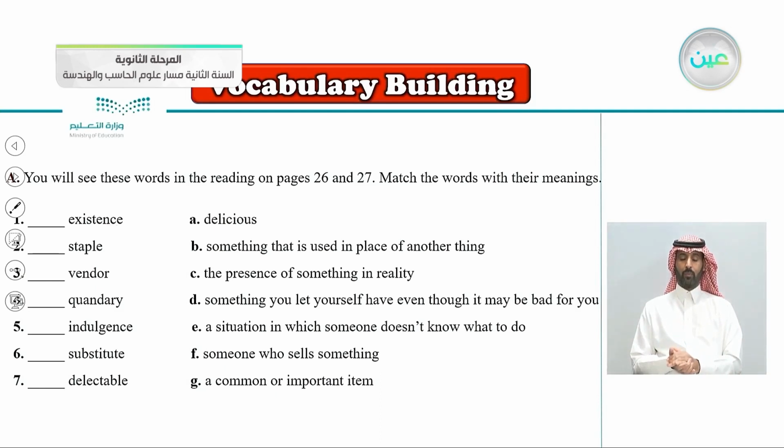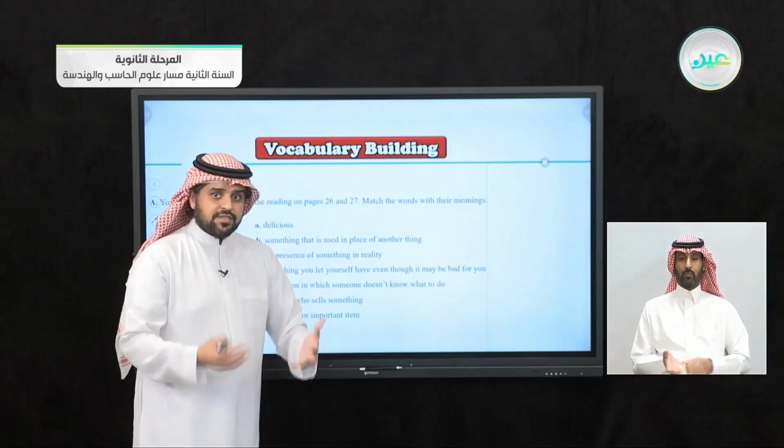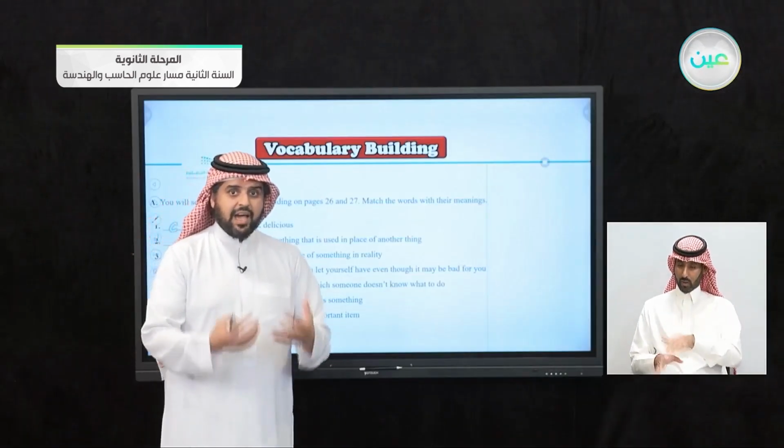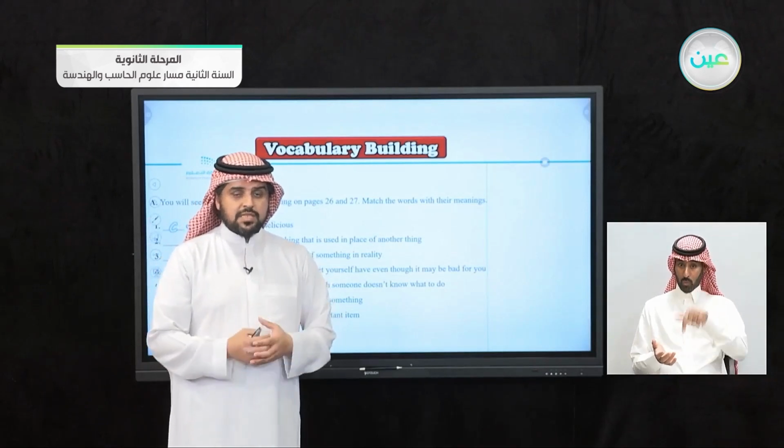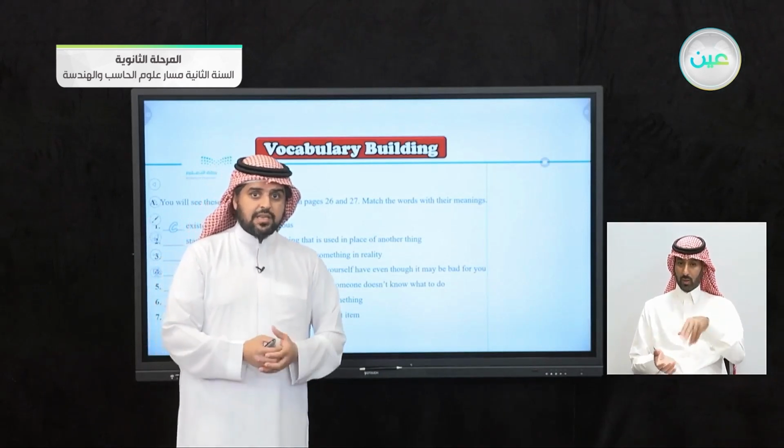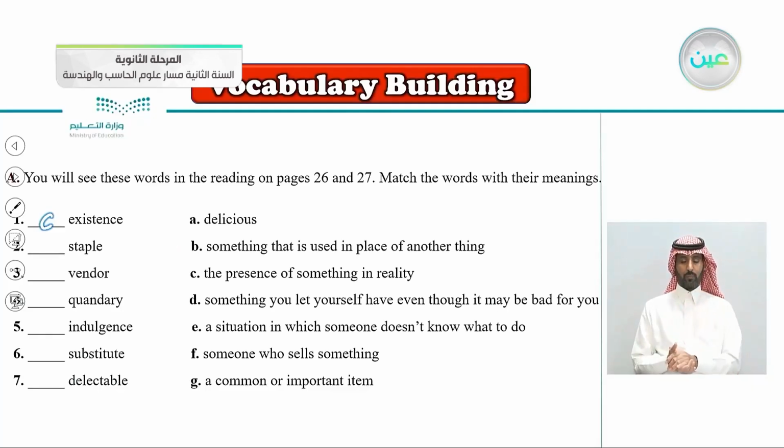So the correct answer here is C, the presence of something in reality. When something exists, I exist, you exist, it means that we are here in reality.